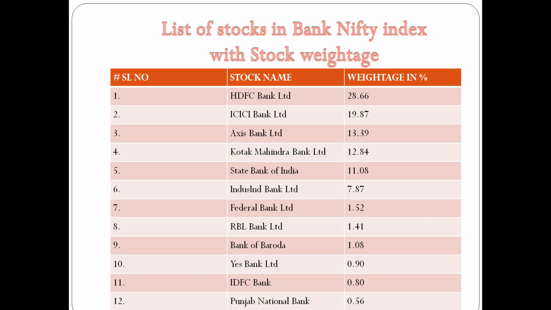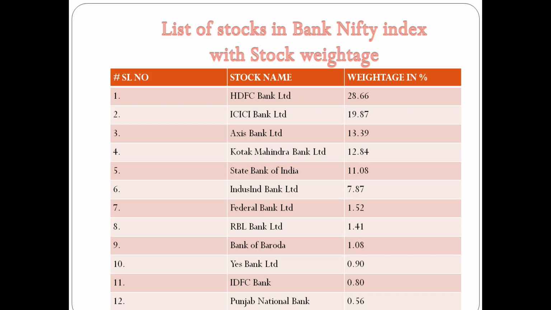Now the list of stocks in the Bank Nifty index with stock weightage. Number 1 is HDFC Bank with 28.66 weightage. That means HDFC Bank alone has almost 30% of the impact on Bank Nifty movement. In simple terms, Bank Nifty depends 30% heavily on HDFC Bank. If HDFC Bank faces a major fall, there is a 30% chance that Bank Nifty will surely fall.